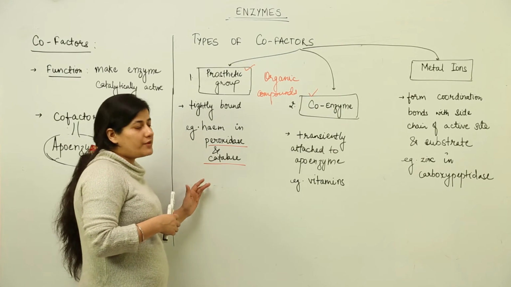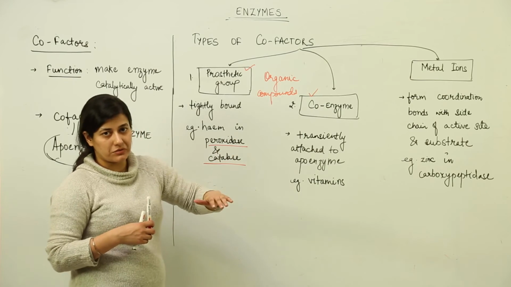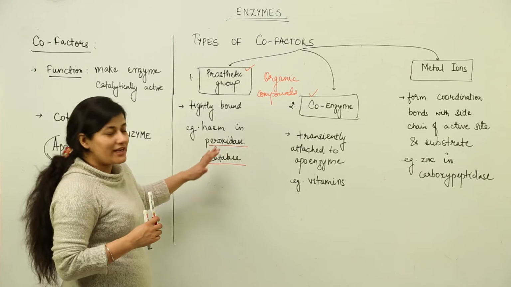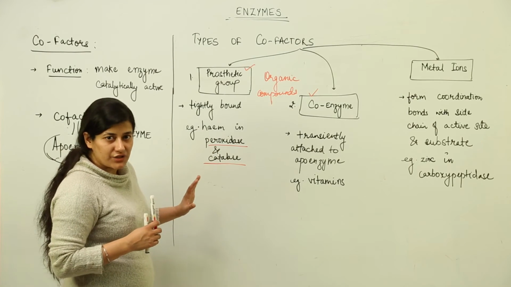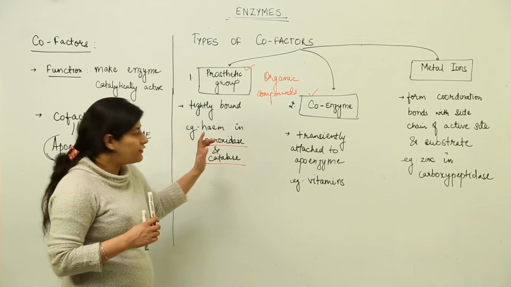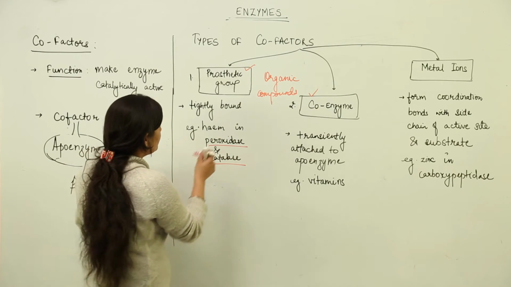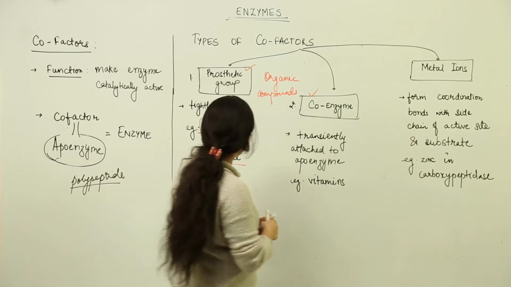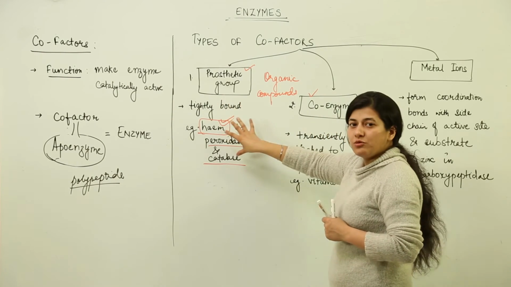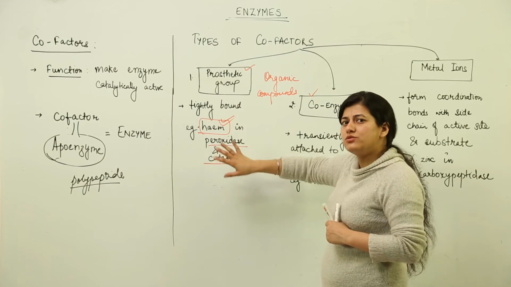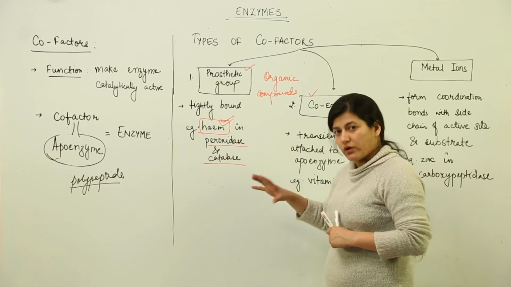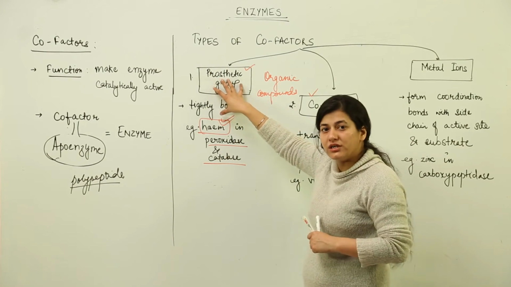For the continuous breakdown of that hydrogen peroxide, peroxidase has to come into action, and it cannot work if it does not have the heme prosthetic group attached to it. Such is their joining that it cannot be easily removed. They are very tightly bound, and as soon as the catalytic activity takes place, this attachment goes over, or it can stay attached to the apoenzyme.